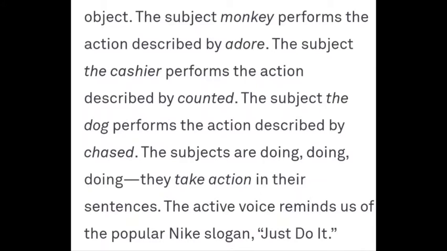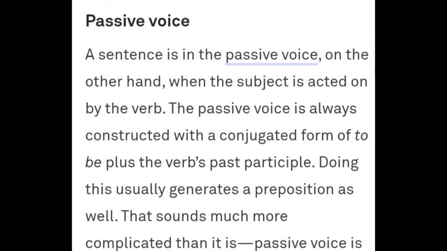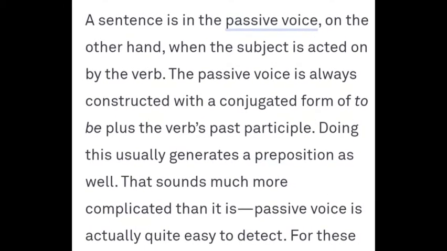Okay, it is a very easy example given here. The Nike slogan is there. Just do it. Okay. So whenever the subject is doing some action, it is always active voice. Now, what is passive voice? A sentence in the passive voice, on the other hand, is when the subject is acted upon by the verb. The passive voice is always constructed with a conjugated form of to be, plus the verb's past participle.